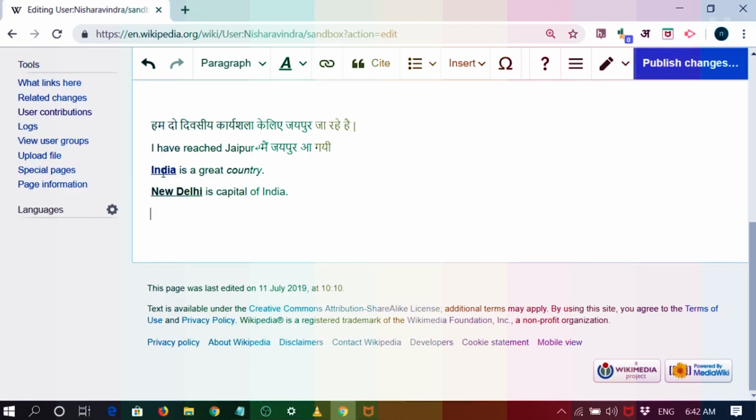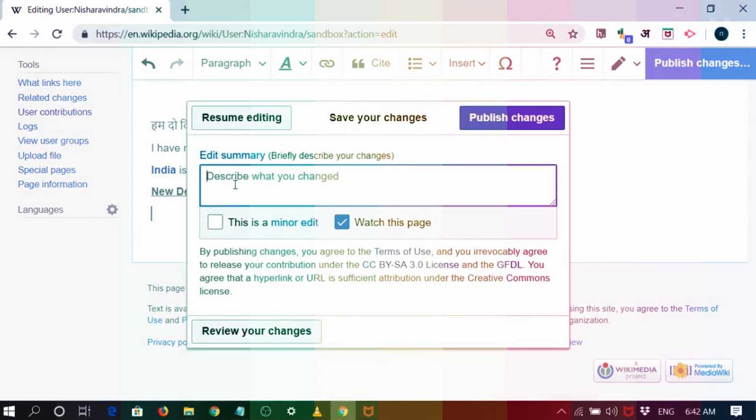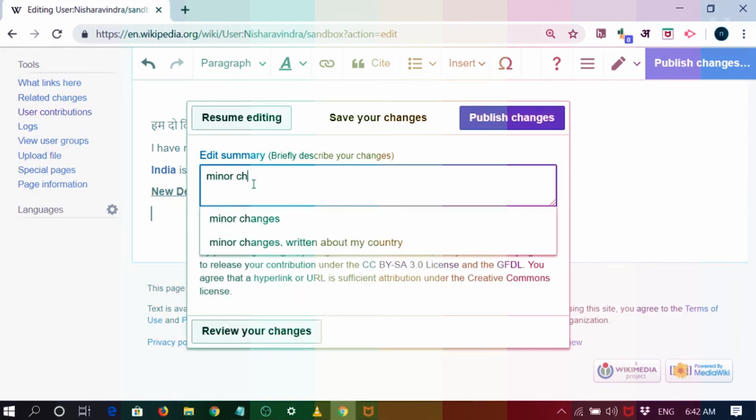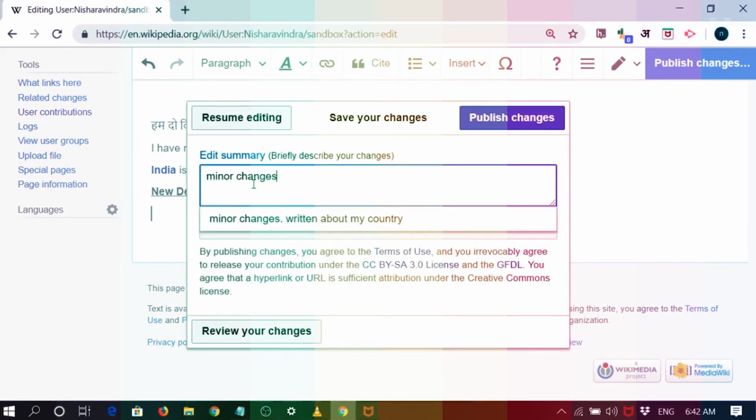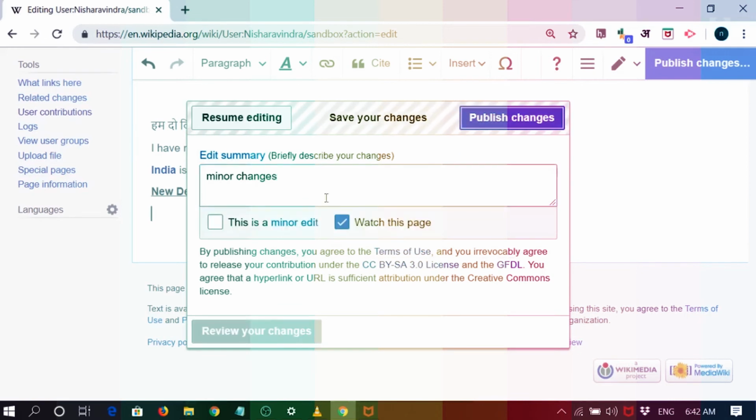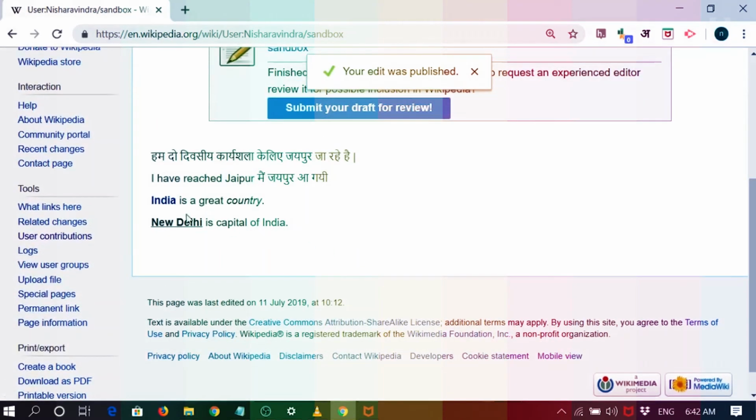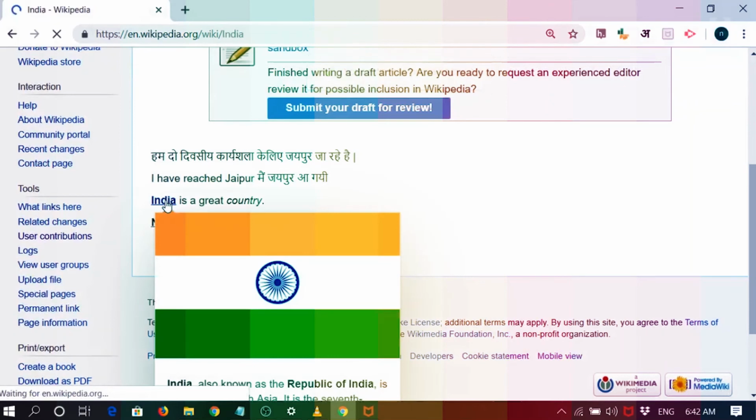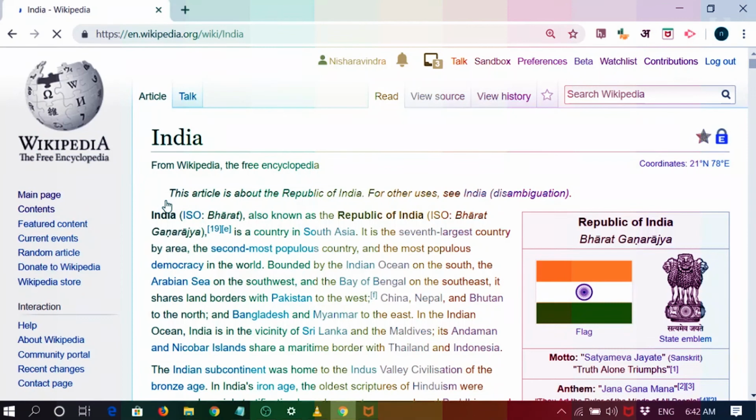What have I done? I have linked the page. Is it a minor edit? Yes, it's a minor edit. I'll publish the changes. And see, now once you click on India, you see there's a figure coming of India. Now if you click on India, it will take you to the India portal. So this is how you can make internal links on these pages.